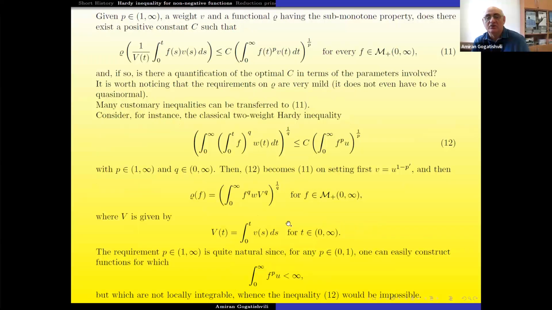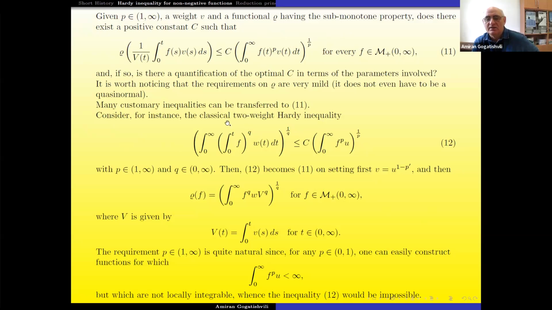And now I will consider the following. If we have this rho, we define the Hardy inequality in the following way. The right-hand side is this average operator, and instead of a weighted Lq norm or another norm, we just put rho, with no norm symbol, because it is a functional. Sorry, the right-hand side. And P is bigger than 1.